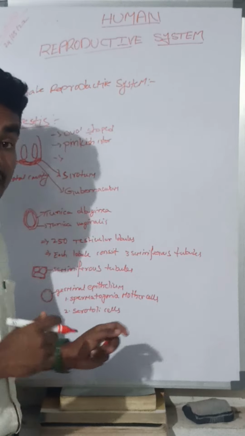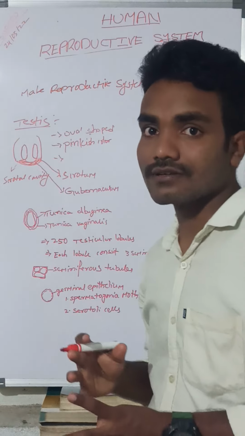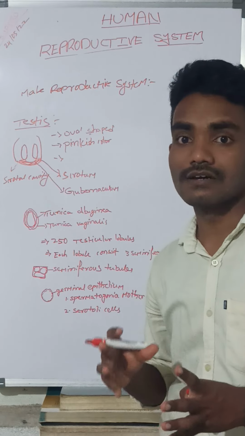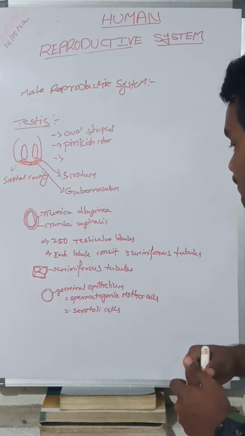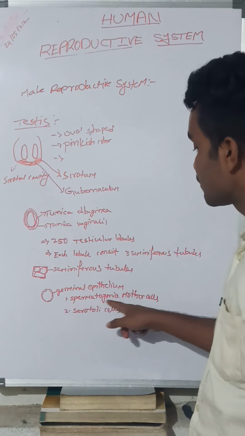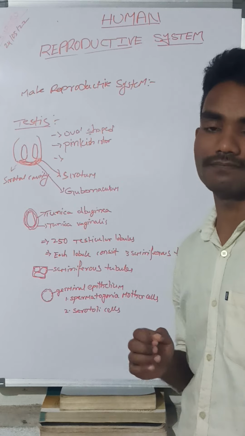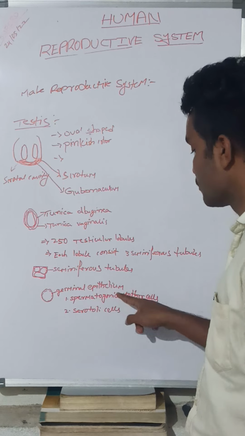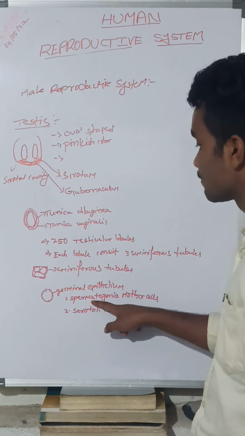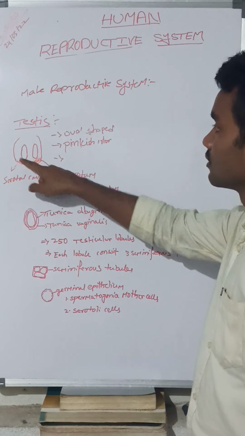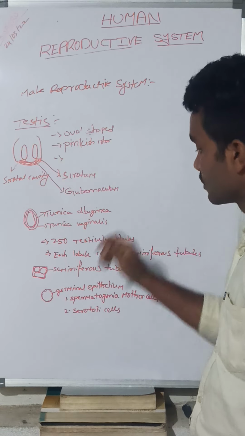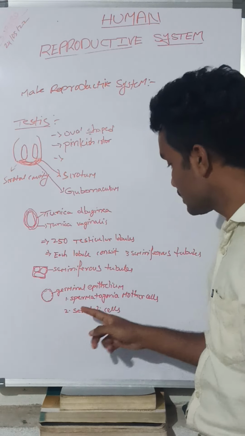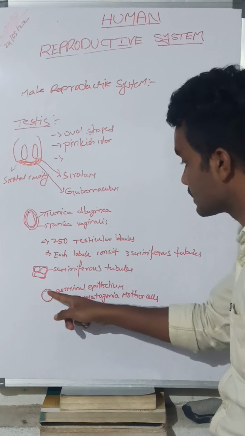Okay, let me see how the sperms will form from spermatogonia mother cells. These cells are required for the synthesis of sperm. Sperm is the male gamete, and that was formed from these cells. Where are these cells present? These cells are present in the testes, in the germinal epithelium.